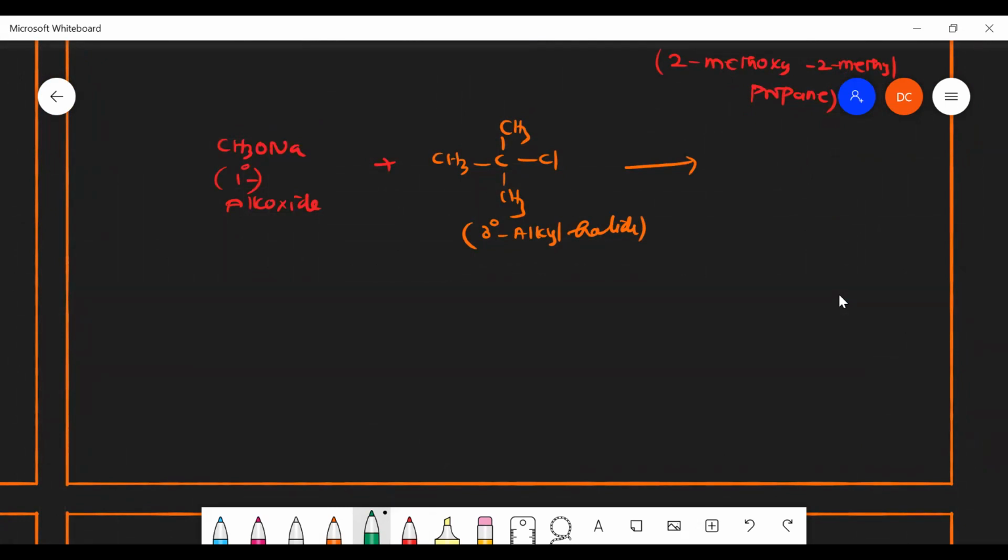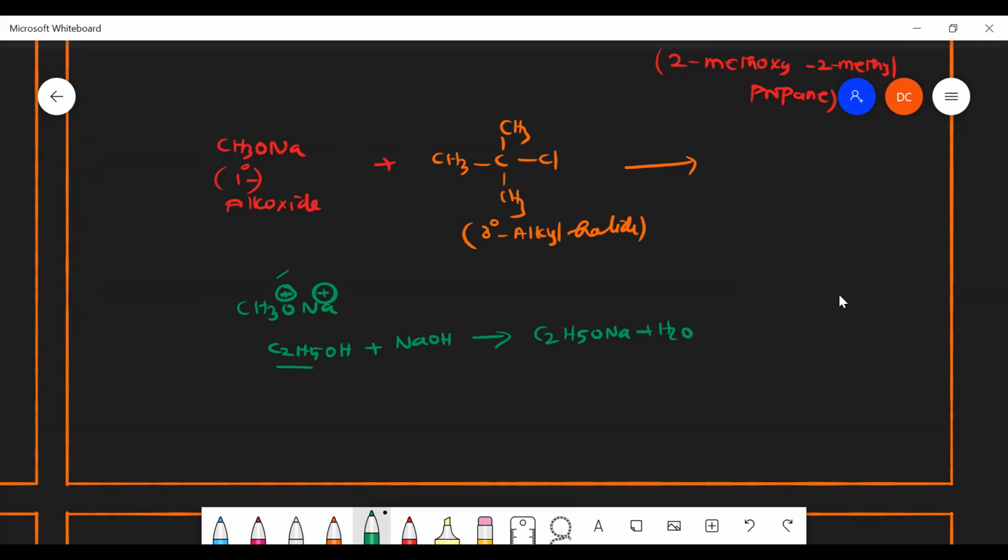Because alkoxides are not only nucleophiles, but they are also bases. ONa will be acting as a strong base also, because the steric hindrance is very less. As we know, C2H5OH alcohol and NaOH as a base give C2H5ONa along with water.